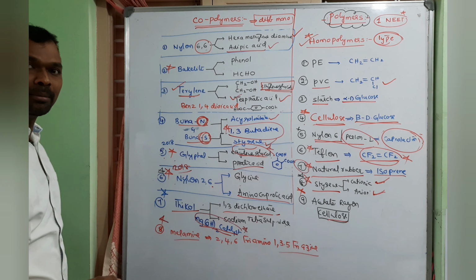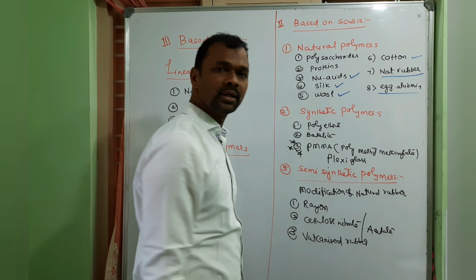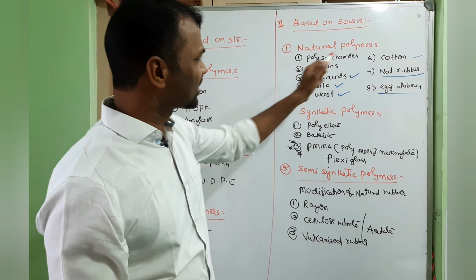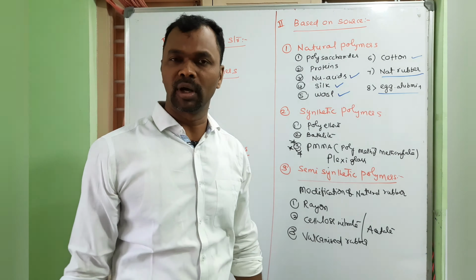So next one is classification based on source. Based on source, we classify it into 3 types. Natural polymers are those naturally present in animals and plants. Examples are important. They'll ask which of the following is a natural polymer: polysaccharides, proteins, nucleic acids, silk, wool, cotton, natural rubber, egg albumin. These are the best examples for natural polymers. Mainly you have to concentrate only on examples.